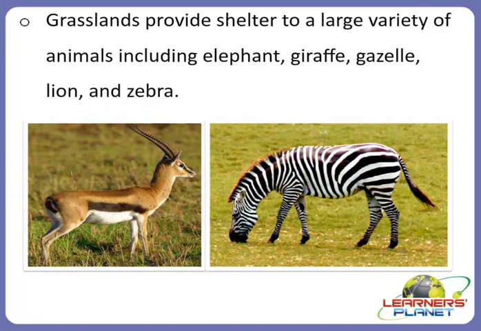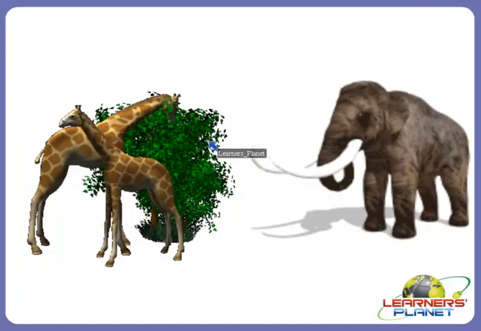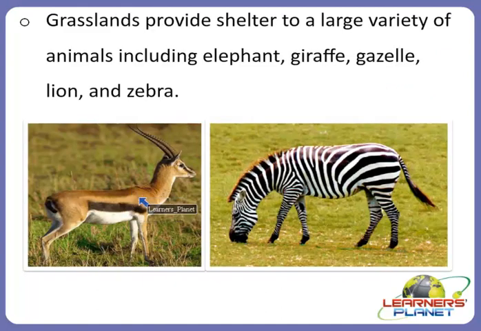Yes, grasslands provide shelter to a large variety of animals including elephant, giraffe, gazelle, lion and zebra. Here you can see a beautiful picture of a giraffe. This is a mammal. This is a beautiful picture of a gazelle, and this is a zebra. So these are some of the animals which are found in grasslands.